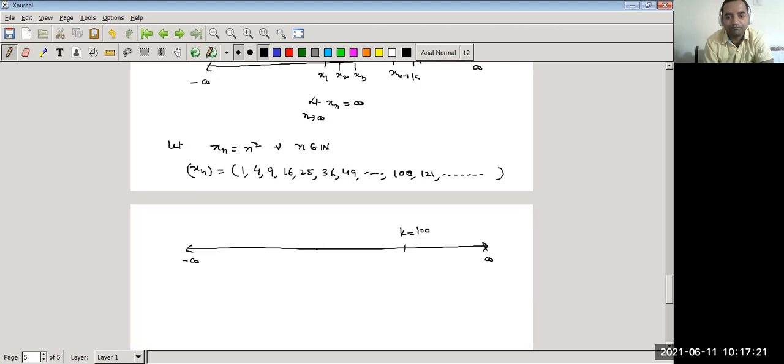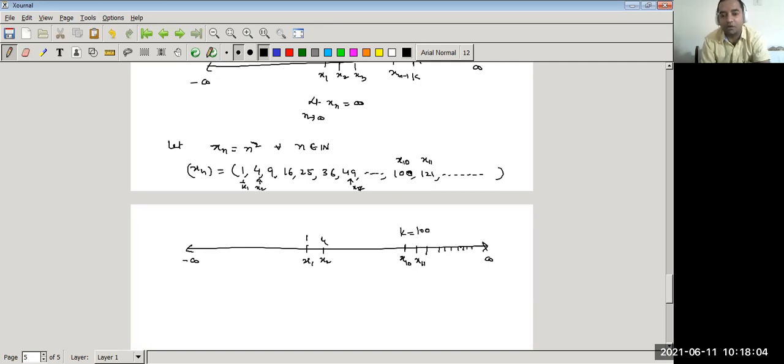So what happened? This is our x1, this is x2, this is x7, this is x10, this is x11, and so on. So x1 is 1, x2 is 4, and so on. This is our x10, which is 100. But what after the 10th term? x11 is 121. This is greater than k. So after the 11th term, all the terms are greater than k.